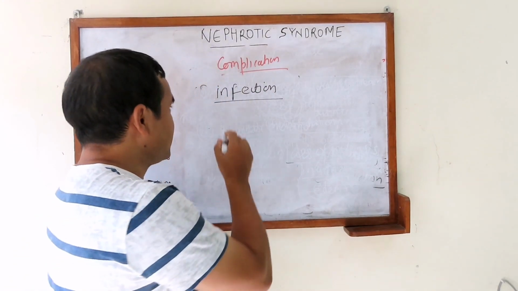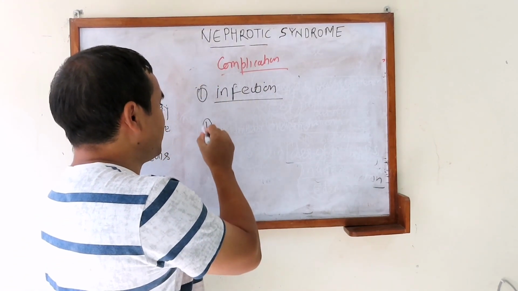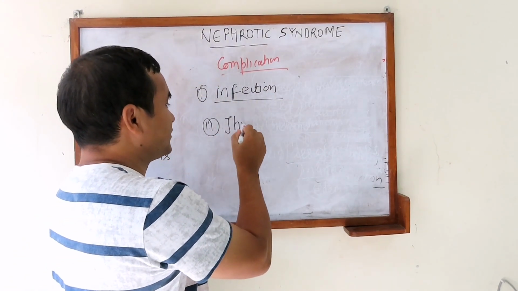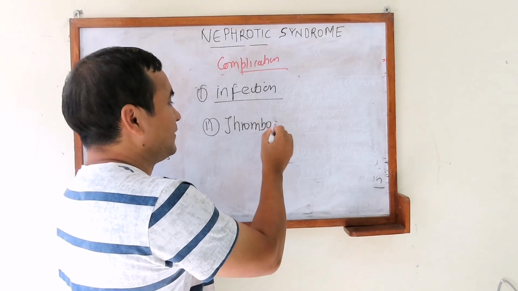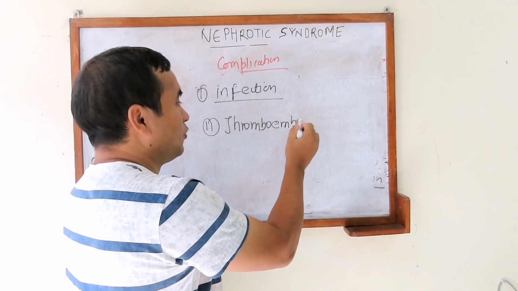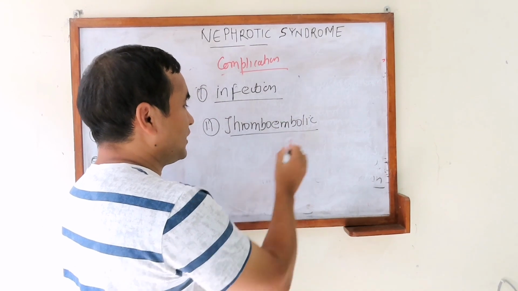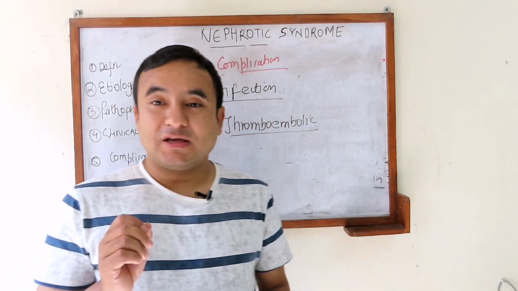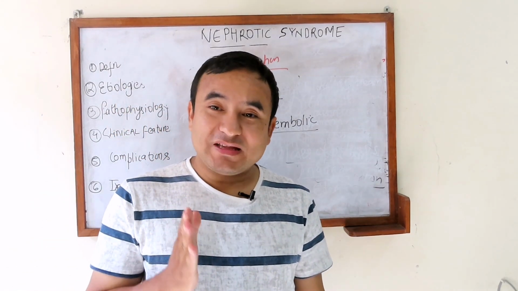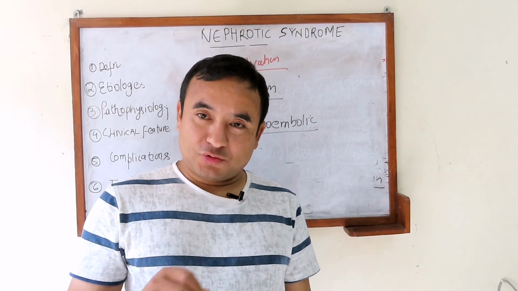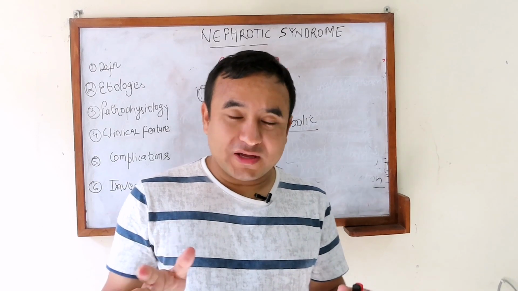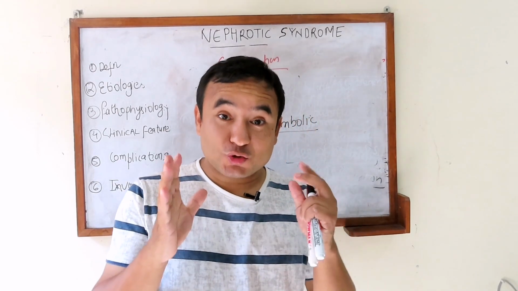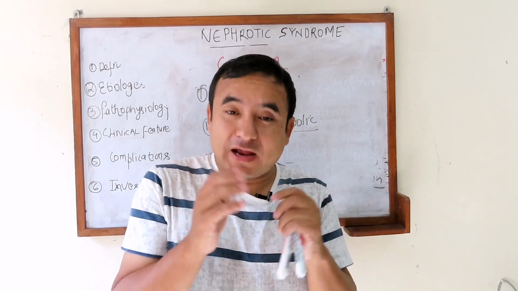The second important complication that we usually see in a patient with nephrotic syndrome is thromboembolic phenomena. Why do they occur? In a patient with nephrotic syndrome, they lose protein C and protein S through the urine. We all know that protein C and protein S are natural anticoagulants.